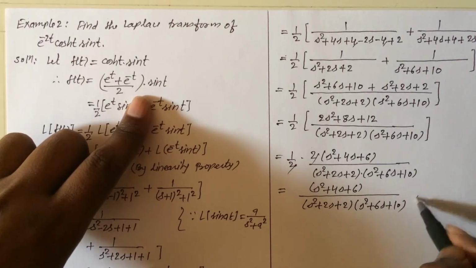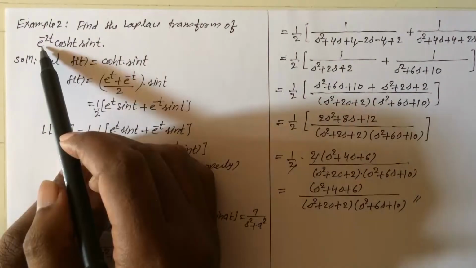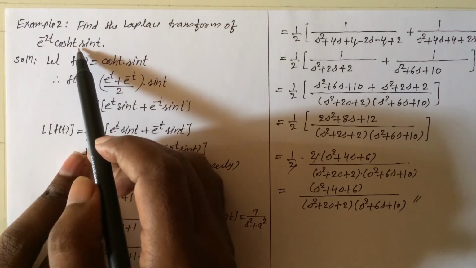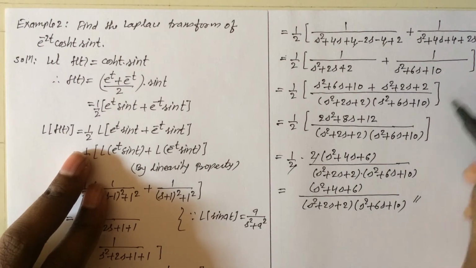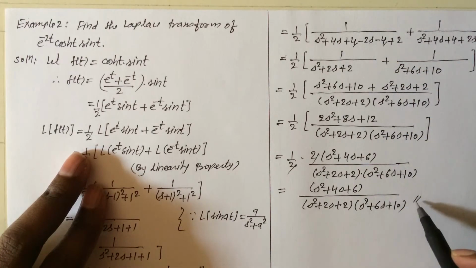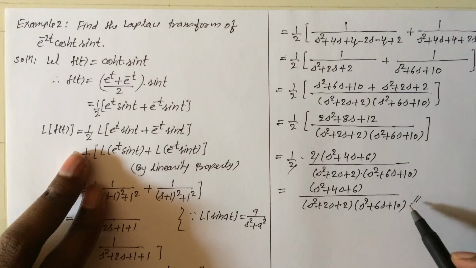So which is the required Laplace transform of the given function e raised to minus 2t into cos hyperbolic t into sin t. See here, your answer will be this also, okay, but your final answer will be in a more simplified form, that is this one. So this is your final Laplace transform of the given function e raised to minus 2t into cos hyperbolic t into sin t. Okay,